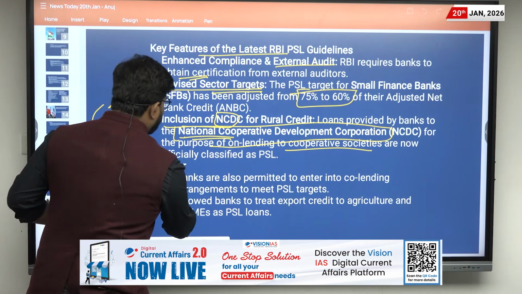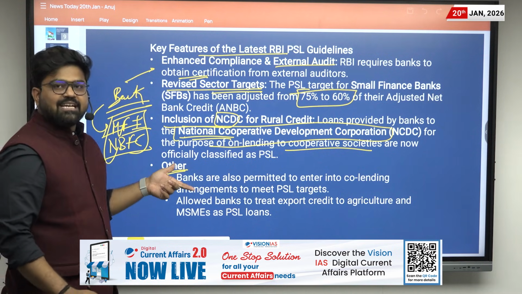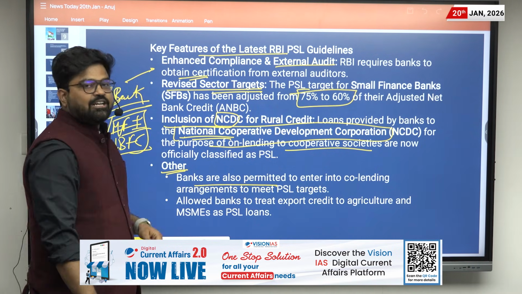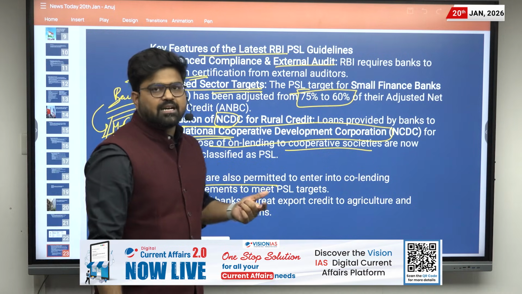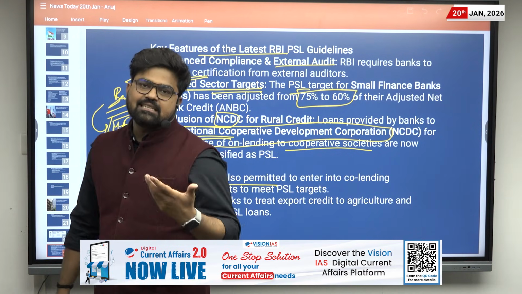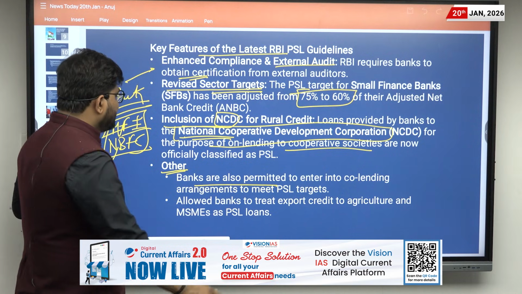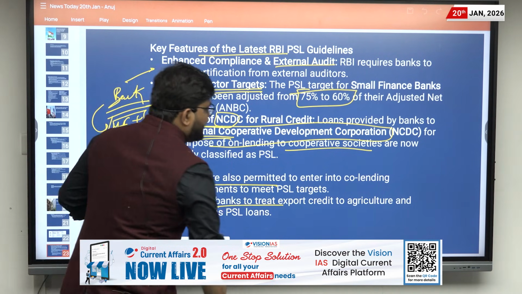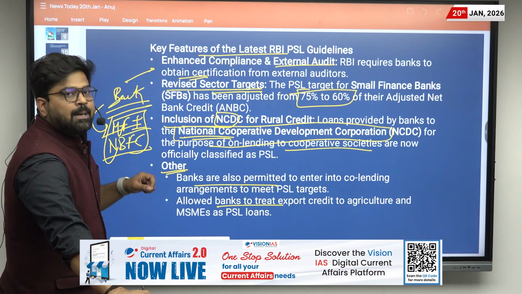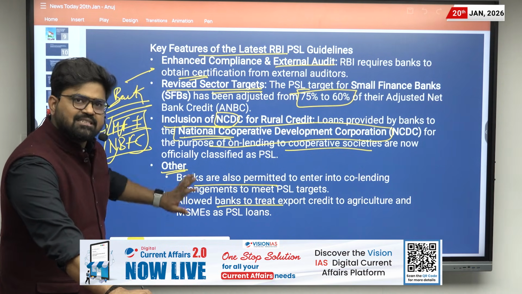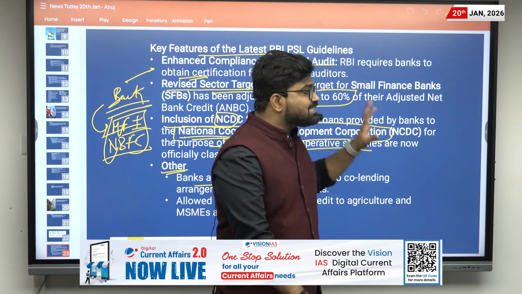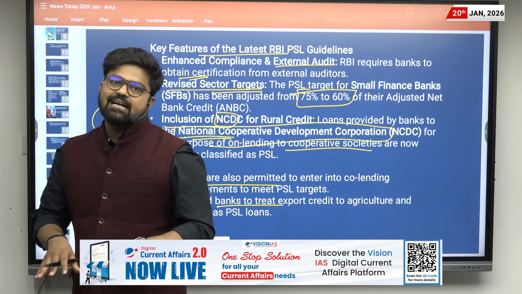Then there are other developments in these revised PSL guidelines: banks are also permitted to enter into co-lending arrangements. Co-lending means they can lend along with intermediaries such as NBFCs. Then banks are allowed to treat export credit to agriculture and MSMEs as PSL loans. So this is a simple line. These are the key features of the latest RBI PSL guidelines.